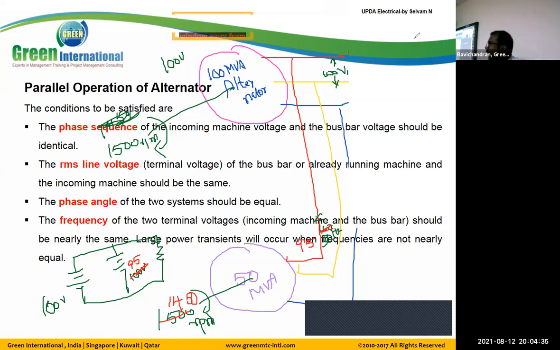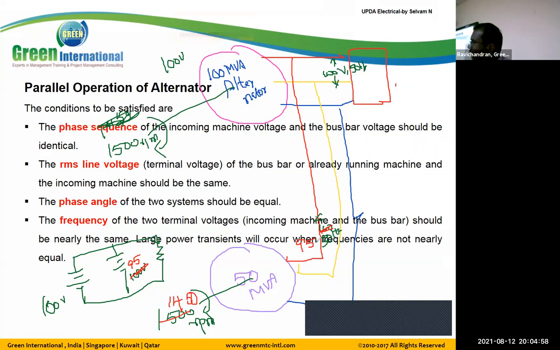So what is the first condition for parallel operation? The voltages must be the same. Now we are discussing AC, so we are producing three phases. We have 100 volts, no issues.